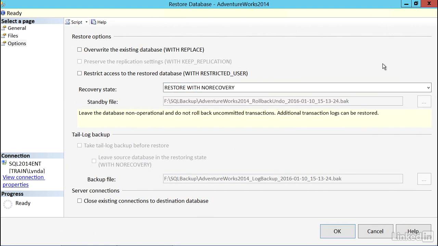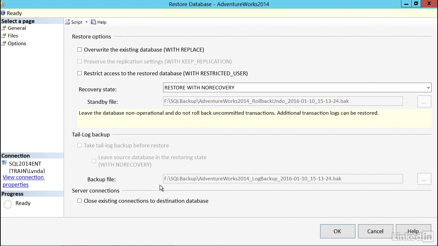But hypothetically, if you had a full database backup and one or more transaction log backups that you needed to restore immediately, then when doing the first restore, you would restore with no recovery, and you would continue doing restores with no recovery until you got to the last restore, and that one you would do with recovery.